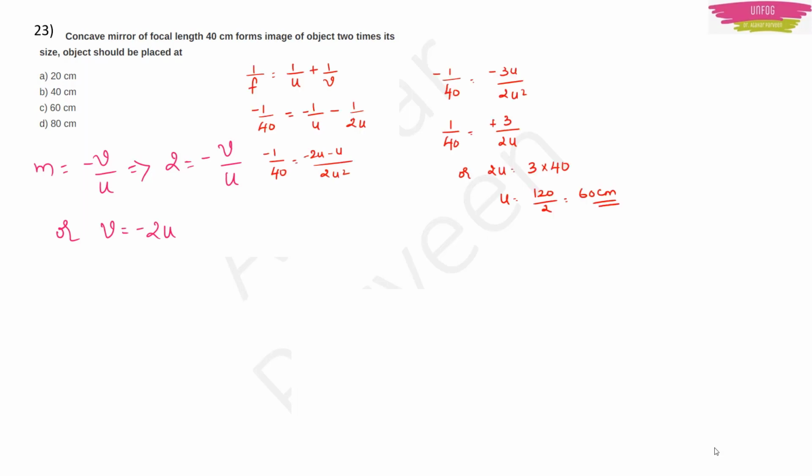What is the mirror formula? 1 by f is equal to 1 by v plus 1 by u. Substitute these values. Here focal length is 40 cm for concave, right? So it will be minus 40. So minus 1 by 40. Now in the right hand side you take the LCM for u and 2u. You get 2u square. Now in place of v you have to substitute 2u, with the minus sign because it's a concave mirror. So in the mirror formula ultimately you will get minus 1 by 40 is equal to minus 1 by u minus 1 by 2u. You simplify, you get the answer u is equal to 60 cm. Okay. So option C will be the right answer.